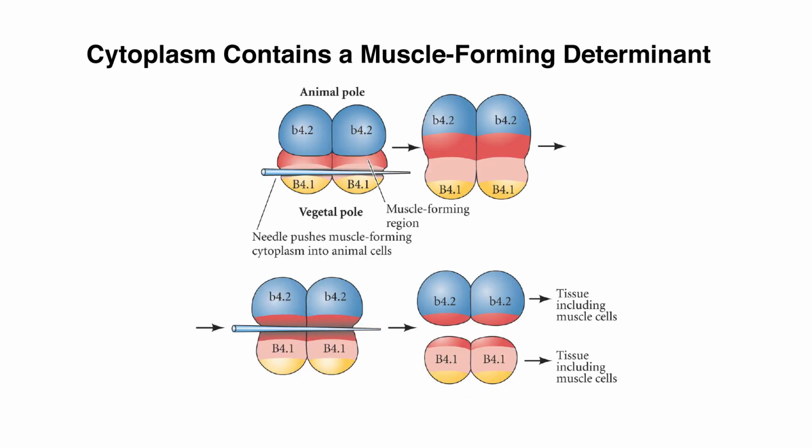Also, if one were to delay division, again with a glass rod, and push some of that B4.1 cytoplasm up into the cells which normally become ectoderm, those cells can also make muscles. It was known for decades that there was something in that cytoplasm, in the B4.1 blastomere, that caused muscle formation. What was it in the cytoplasm?